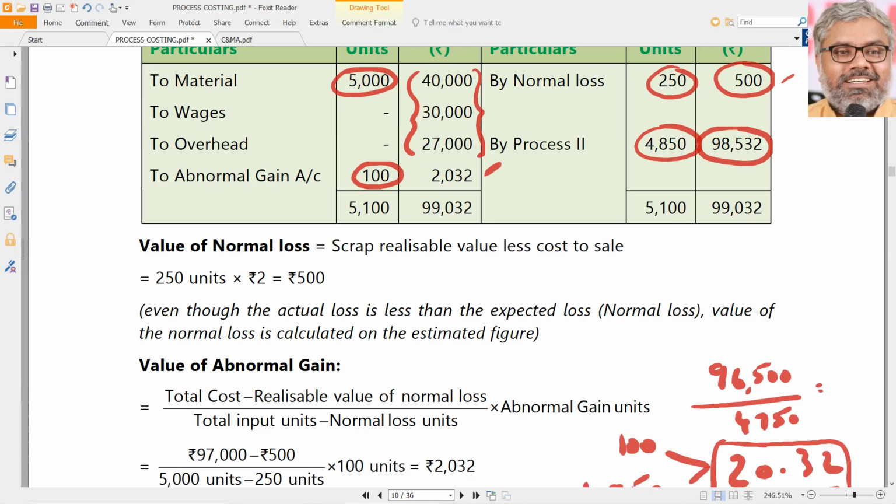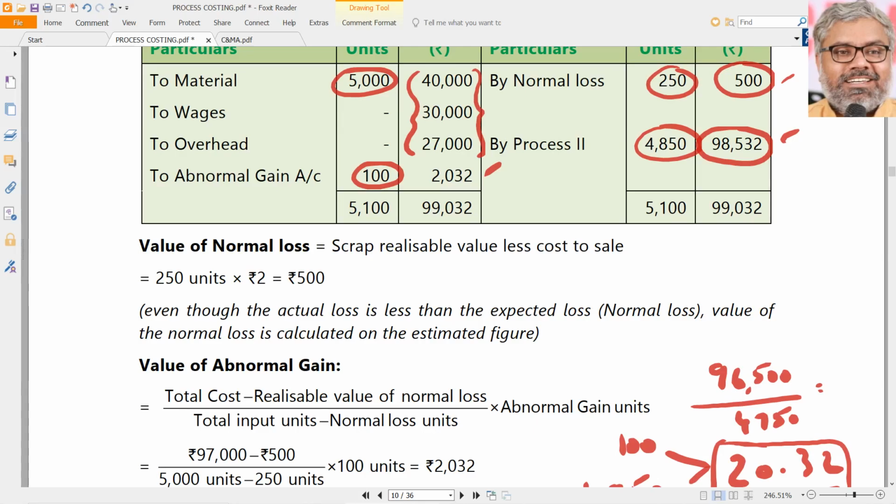Because decimals we have not taken, it is better to take the balancing figure here rather than multiplying. So it will be more or less the same. The 20 rupees, 10 rupees difference is due to decimals. So that is the cost of goods which are transferred to the next process. Per unit cost is the same for the cost of goods transferred to the next process as well as abnormal loss or gain, as the case may be.